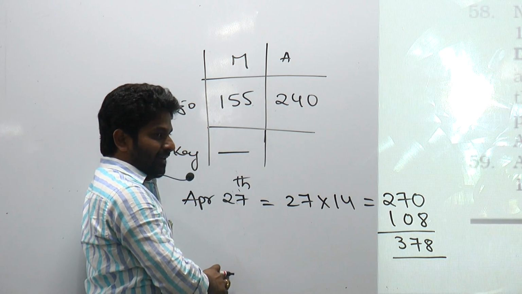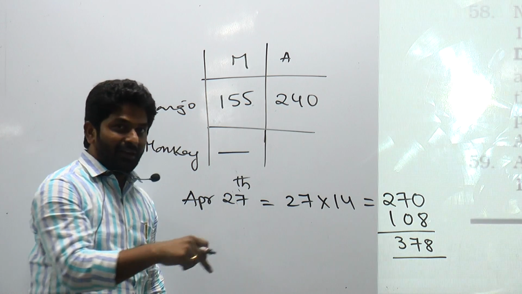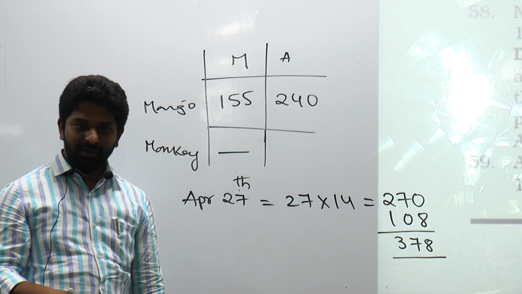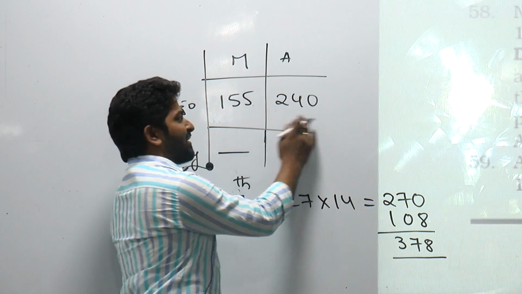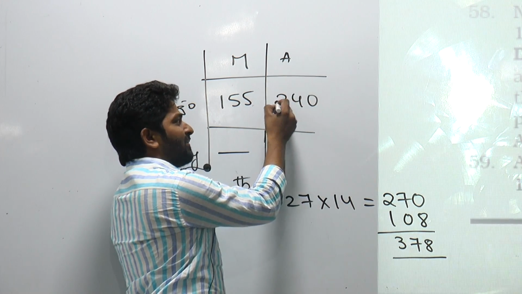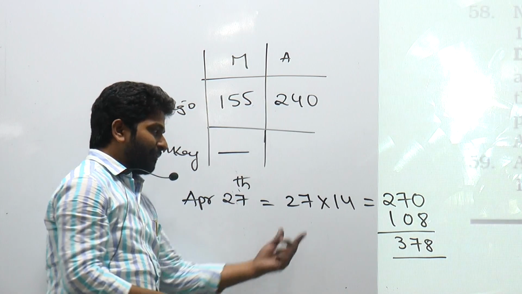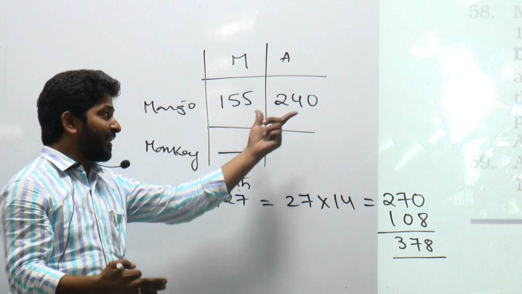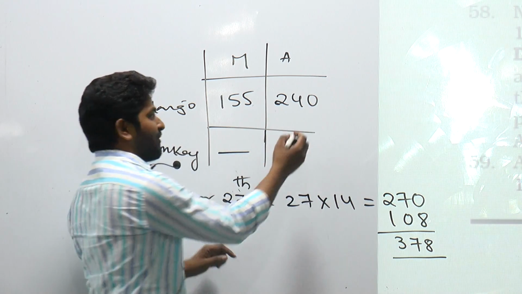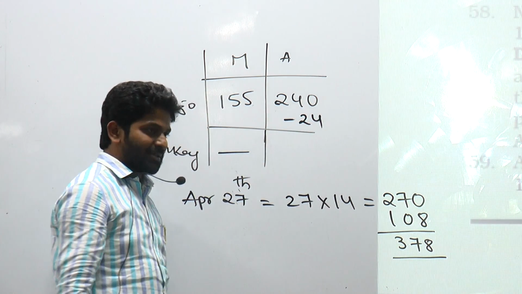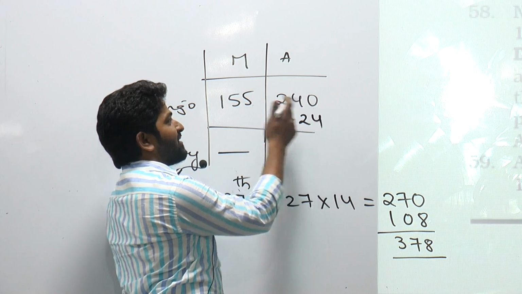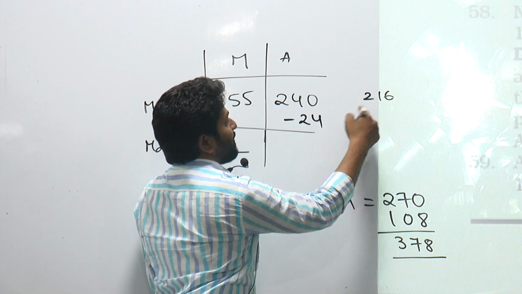By April 27th, in the month of March we will have 155 apples, and 20 days in April yields every day 8 apples. This is the number of apples produced in 30 days. But for how many days do you want? 27 days. We have 3 extra days here, right? In those 3 extra days you need to subtract 24 from this, so 216 in the month of April.